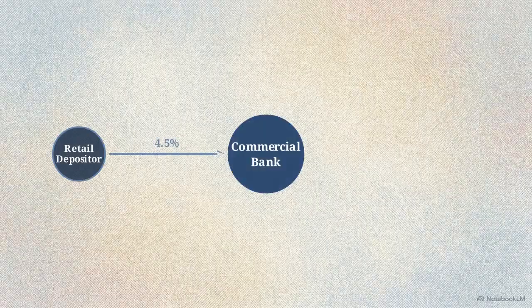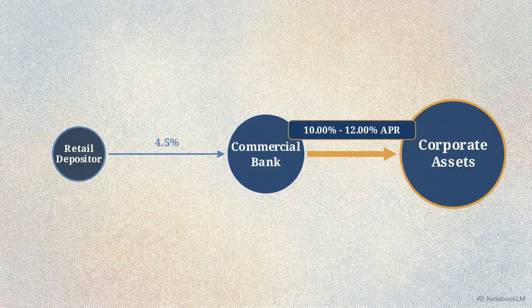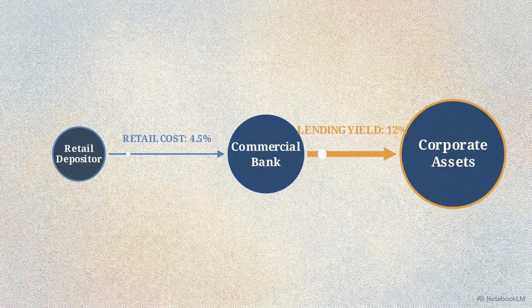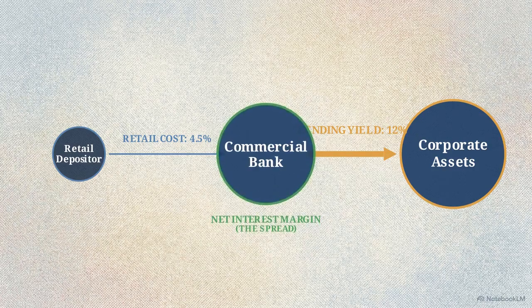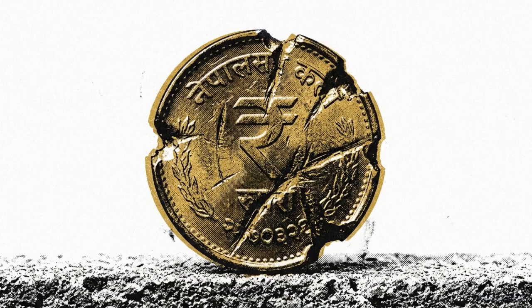Banks charge these corporate borrowers lending base rates that range from 10 to 12%. The difference between the 4.5% paid to the saver and the 12% charged to the corporation is the net interest margin. The bank captures this entire spread. In this system, the corporate borrower builds inflation-hedged assets, and the bank captures a high-yield spread. The retail saver provides the liquidity that funds both, while absorbing the resulting capital devaluation.